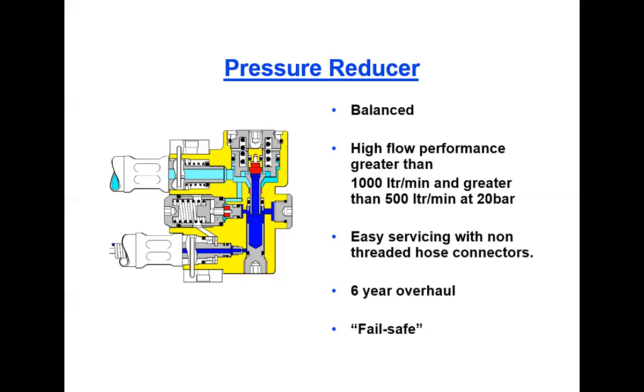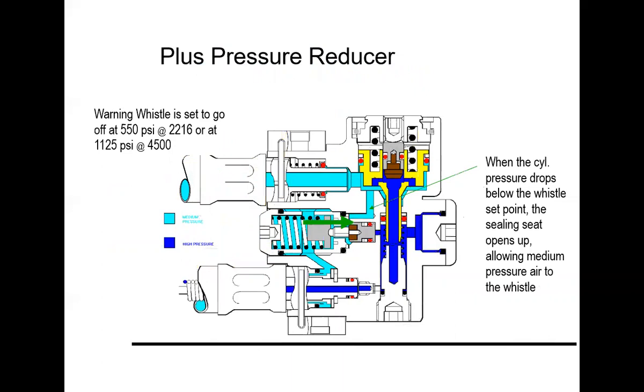For that purpose, we use this pressure reducer. The features are easy servicing with non-threaded nose connectors and a 6-year period for overhauling. So obviously there is no maintenance for 6 years, and it is a fail-safe design. Then there is the plus pressure reducer. We have already mentioned this pressure reducer. Now in this case, it is the plus one.